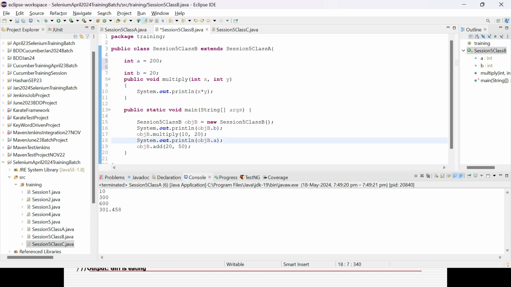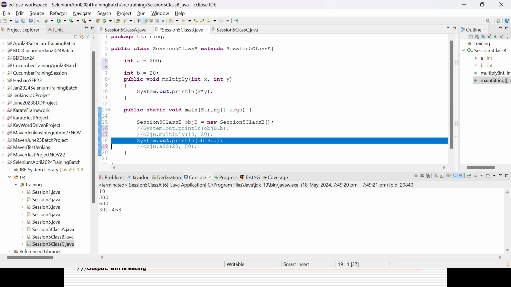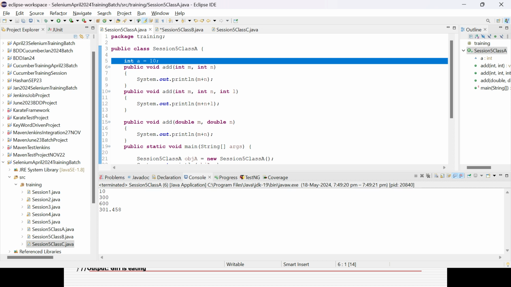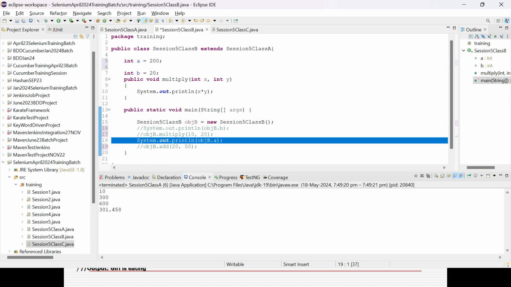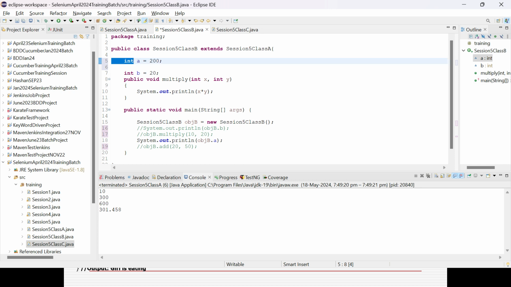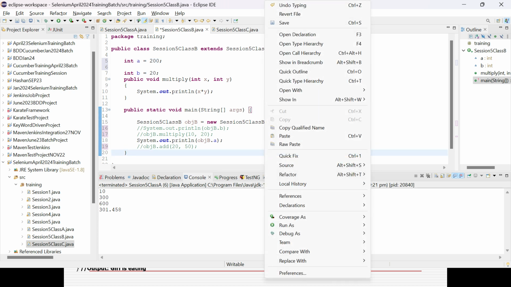So now if you want to execute the variable a value, whose value will it take, guys? Which value will it print? There is a variable a in the parent class with value 10, and in the child class there is also a variable a, 200. If I call it from the child class, which value will it print?